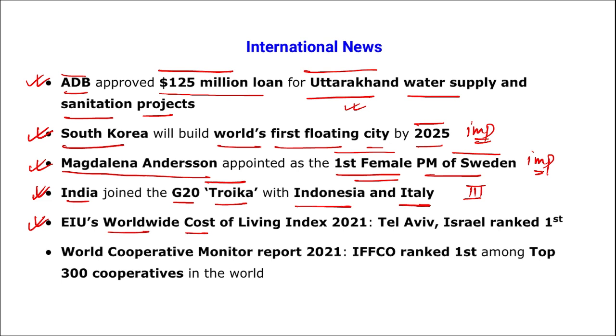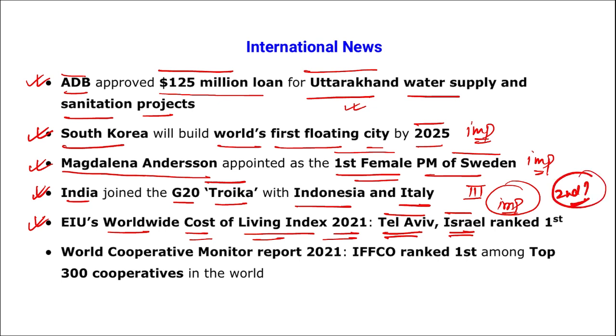EIU's Worldwide Cost of Living Index 2020: the city that has been ranked the most costly city to live in is Tel Aviv. This is the capital of Israel. Mark this. Alright, important. There is a second capital of Israel. Can you tell me? This is your homework. There are two capitals of Israel. One is Tel Aviv. Second is what? Tell me. Comment below.